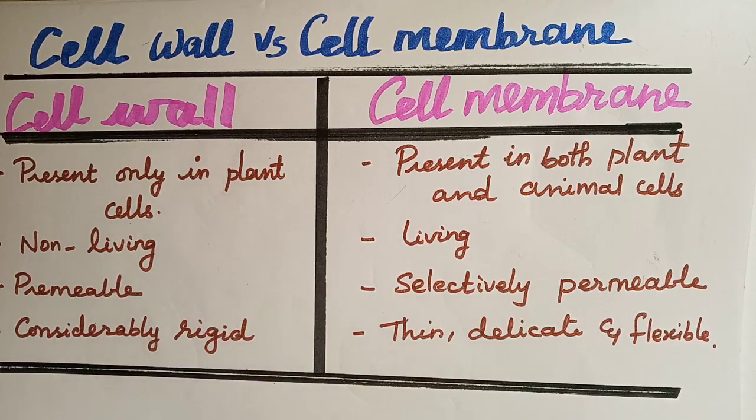So to summarize, the cell wall is present only in the plant cell, while the cell membrane is present in both animal and plant cells. Cell wall is non-living, cell membrane is living. Cell wall is permeable, cell membrane is selectively permeable. Cell wall is considerably rigid, cell membrane is thin, delicate and flexible.